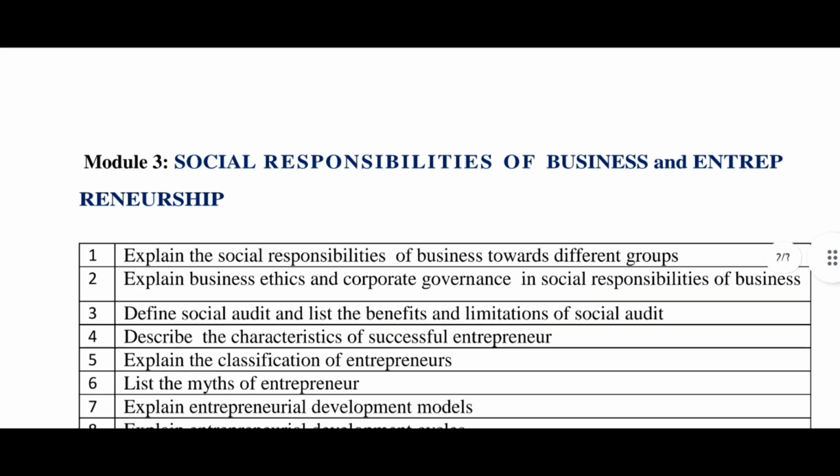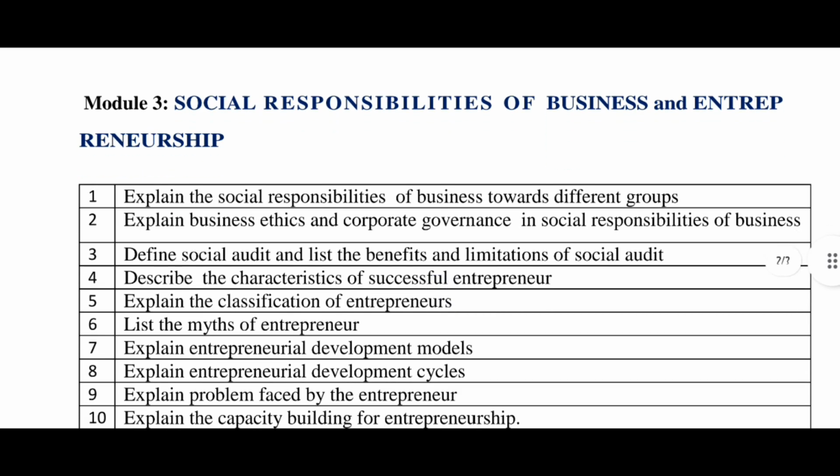Define a social audit and list the benefits and limitations of social audit. It is also repeated in the question paper, the third one. And the fourth one is describe the characteristics of a successful entrepreneur. It is a basic concept, you know that. And the fifth one is explain the classification of entrepreneurs. The sixth one is list the myths of entrepreneur, because the sixth one is also repeated.